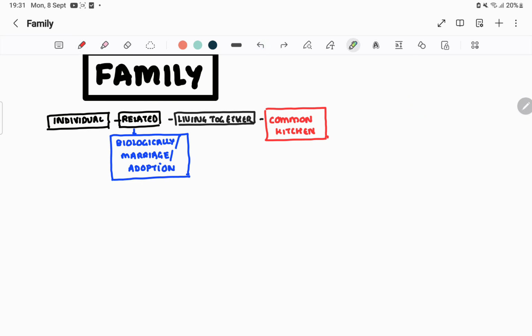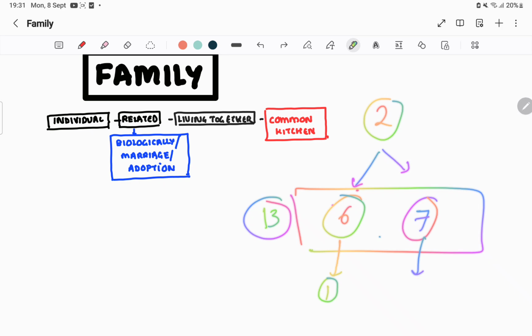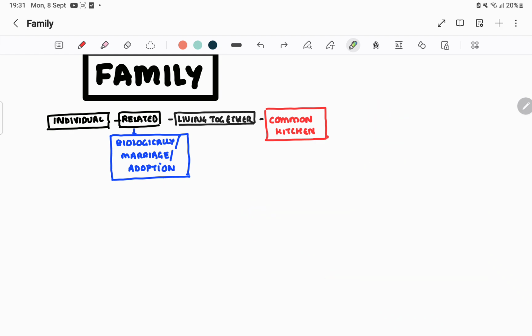But if let's say two kitchens are there and the total number of people living in that home is, let's say, 13. Two kitchens are there, in one you have 6, in the other you have 7. 6 people eat from one kitchen, 7 people eat from the other kitchen. Then this 6 membered family and 7 membered family, 2 families are there, right?